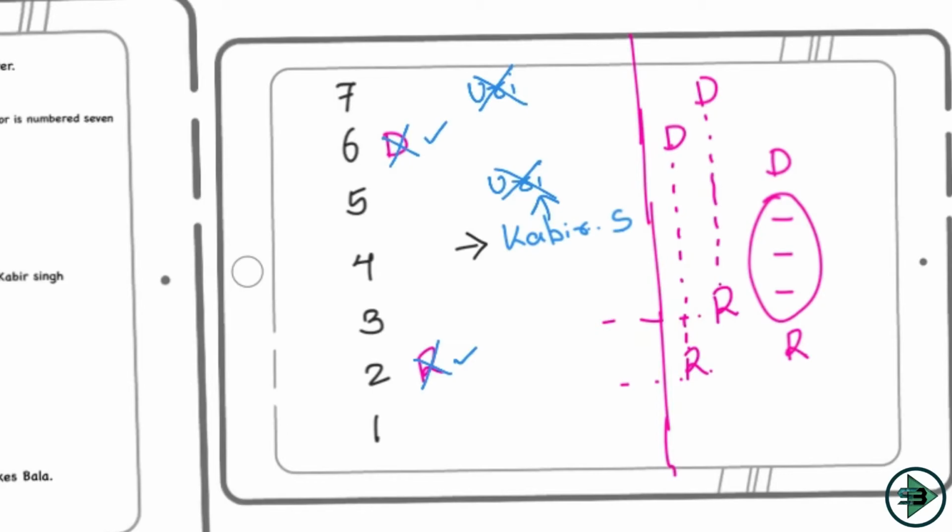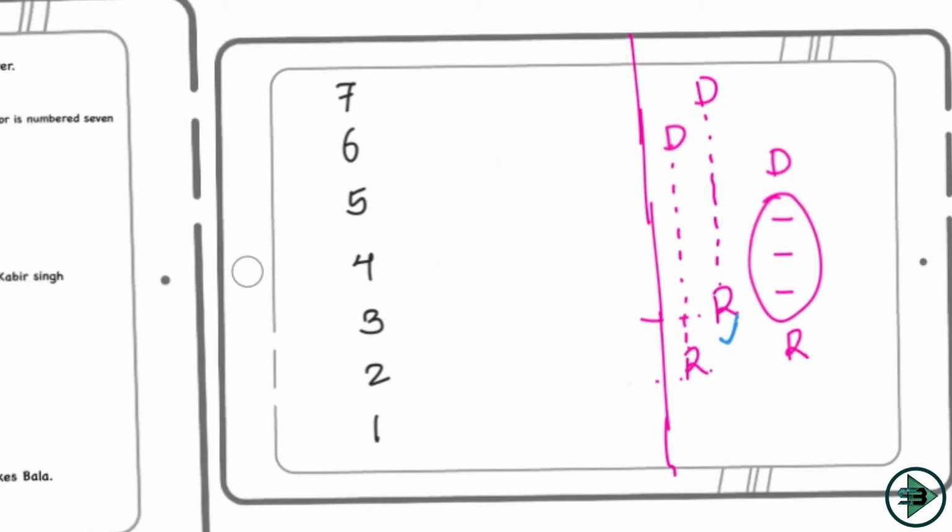Uri is on an even numbered floor above Kabir Singh, which is not becoming possible here because Uri comes on an odd number floor. So the first condition, that Rahul is on 2nd and Dhoni is on 6th, is wrong. Hence my second condition, Rahul on 3rd and Dhoni on 7th, is the one I need to go ahead with. Let's put that condition in the picture.